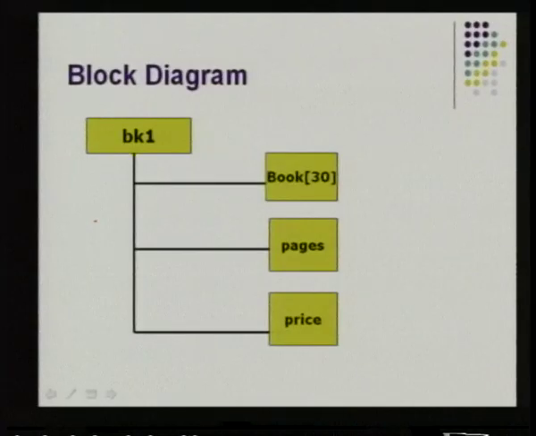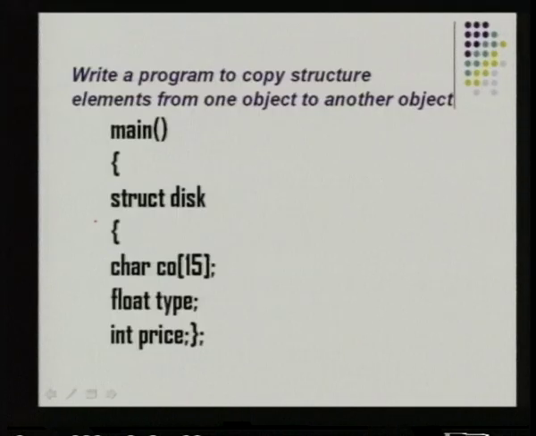The structure tag is only used for the definition and for creating a variable for the structure. Otherwise, once the declaration part is over, everywhere in the programming the structure variable is the master of all the members of the structure. This is just a diagrammatic representation for you to understand why bk1 is given all the power to access, initialize and modify the contents.